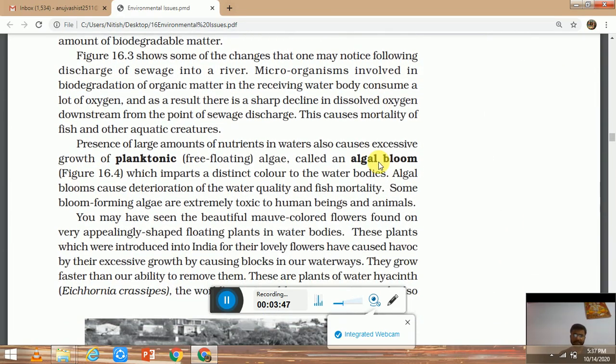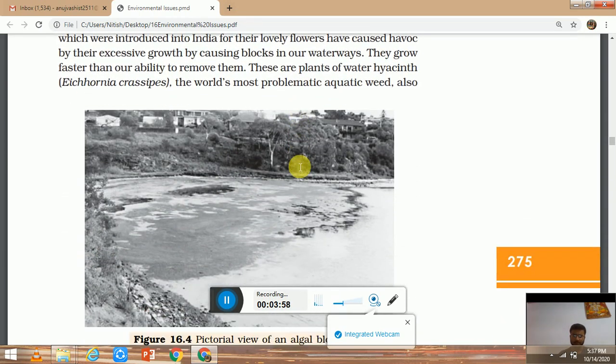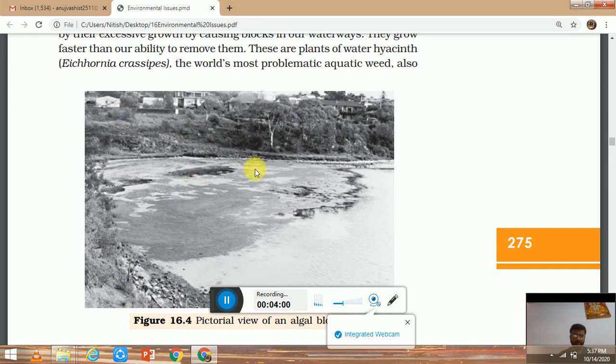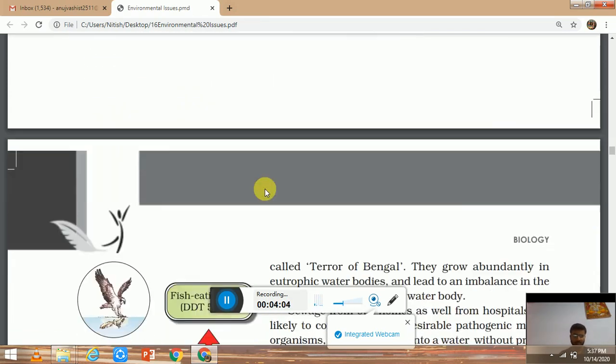Next is algal bloom. Algal bloom is because of the excessive growth of planktonic free-floating algae, and because of this algal bloom we have a foul smell coming from the water, and the water looks yellowish. You must have seen this kind of water near you.